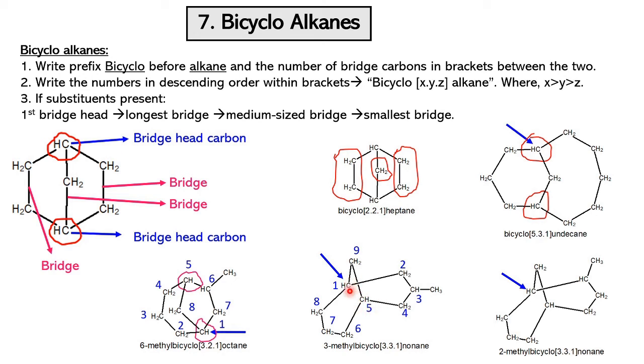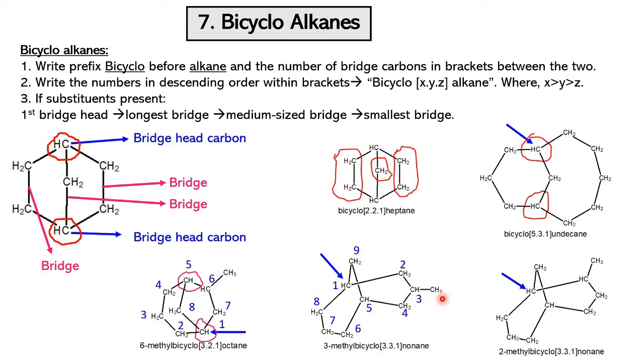If you assign 1 to this one, you continue to the longest bridge. So this is a 3 carbon bridge, and on the left side we also have a 3 carbon bridge, but this one has a substituent, so this gets priority. So 1, 2, 3, 4, 5, then to the next one 6, 7, 8, and the last, smallest one 9. The name becomes 3-methylbicyclo[3.3.1]nonane, because this molecule contains a total of 9 carbon atoms.